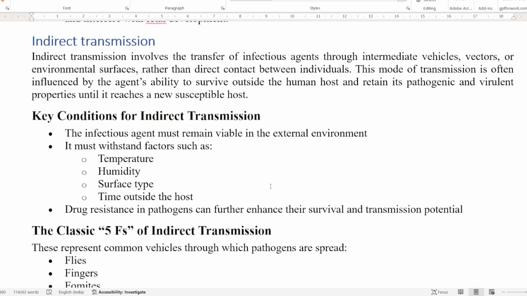Next comes indirect transmission. Indirect transmission means it involves any intermediate vehicle, vector, or surface which comes in contact with the individual. So the infectious agent is not coming in direct contact; the substance is coming in direct contact with the individual. Right? So what are the key conditions?